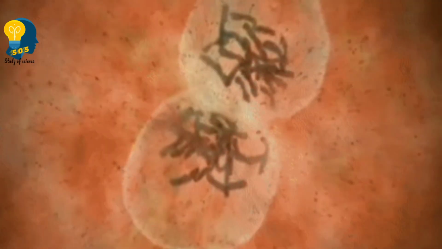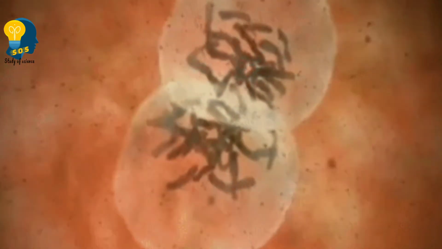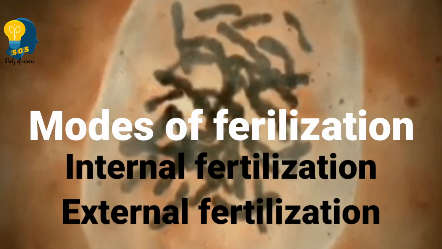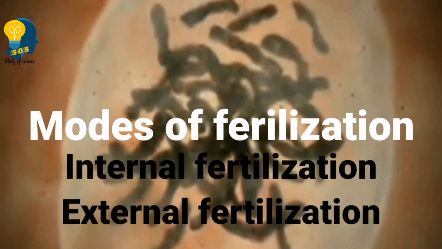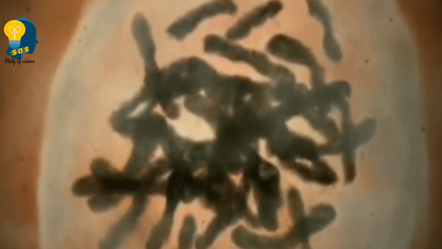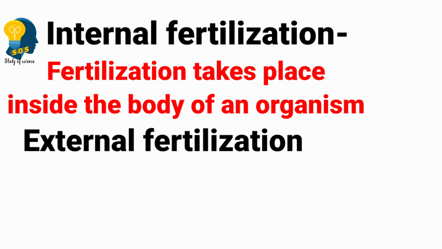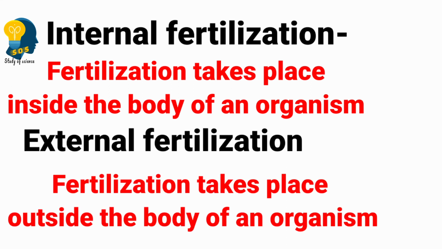Right? So, we have also learnt about the modes of fertilization, that is the internal fertilization as well as the external fertilization. What is internal fertilization? In simple words, we can say the fertilization takes place inside the body of the female organism. Correct? So what is external fertilization? The fertilization which takes place outside the body of the organism.